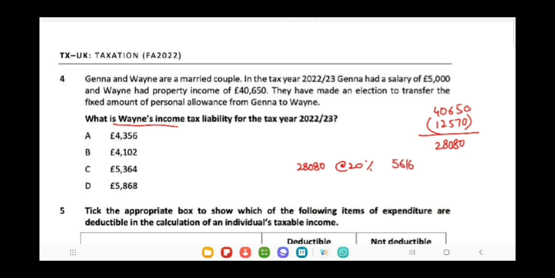So this is the tax he has to pay. But as he received the marriage allowance, for the receiver of marriage allowance, there is an exact amount of concession in the tax liability, which is 252. And how has it been calculated? The marriage allowance for the current year is 1260, and 20% of 1260 will be given as tax concession to the receiver. So he has to pay tax of 5,364, which is the amount of tax liability for Wayne.